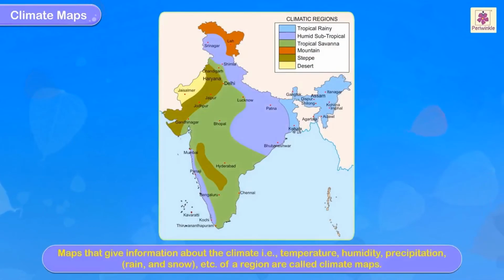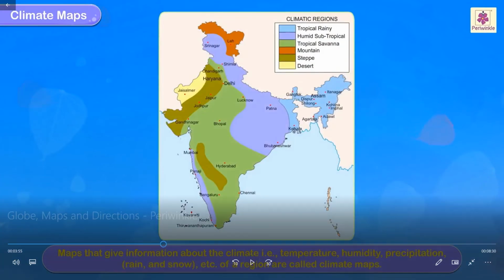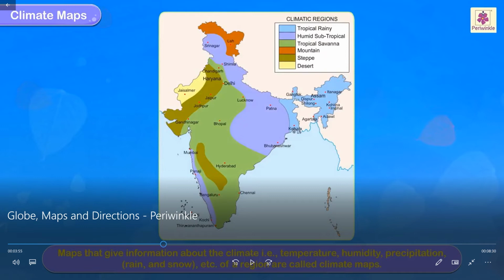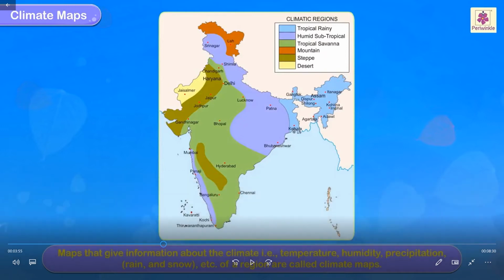Climate maps, or climatic maps we can say. Climatic maps, I already explained, but I want to add humid subtropical: Kochi, Thiruvananthapuram and Panaji come under the humid subtropical.